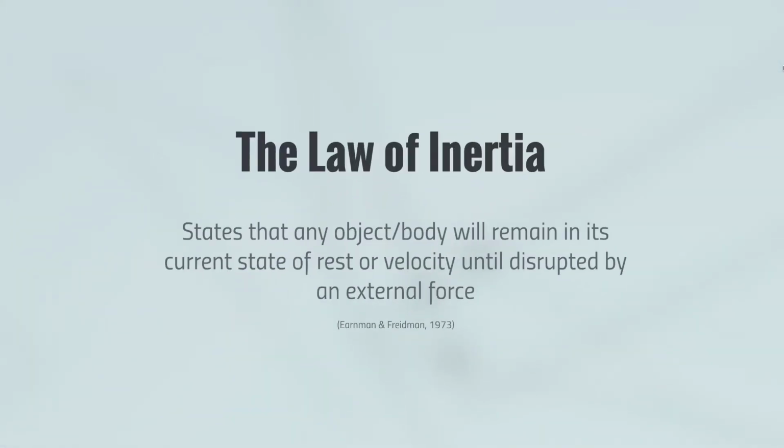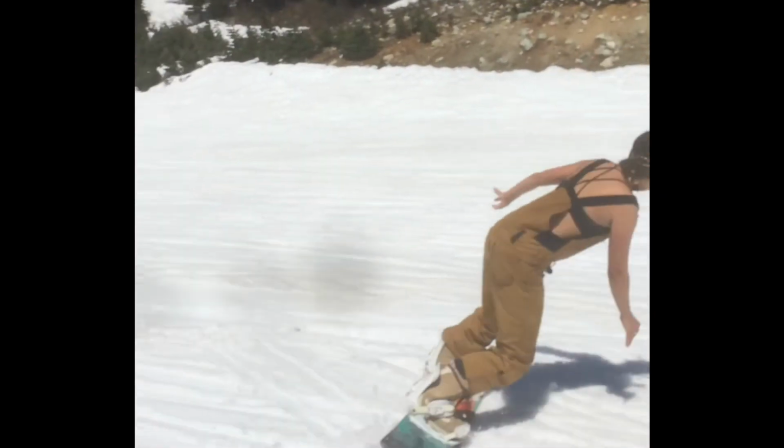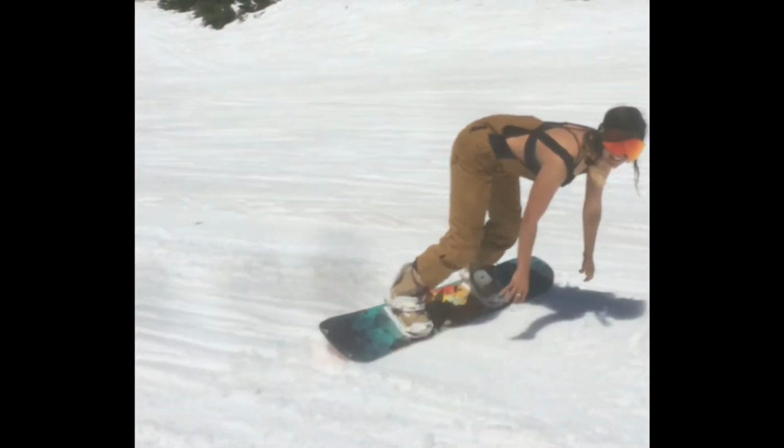The law of inertia states that any object or body will remain in its current state of rest or velocity until disrupted by an external force. In this video, my board and I possess kinetic energy due to being in motion. The mathematical formula E equals half mass velocity squared is used to determine an object or body's energy, this being measured in joules. In utilising this energy, I am able to change my velocity and direct myself into rotation.